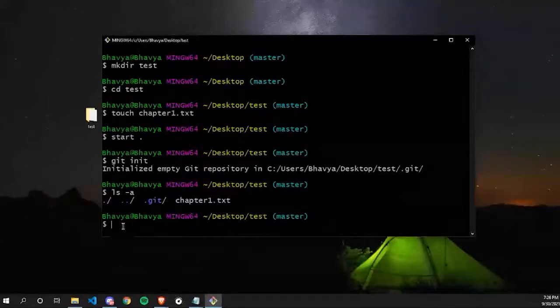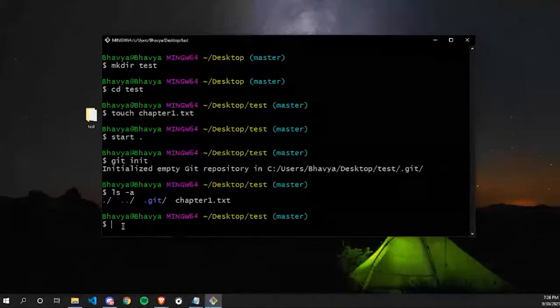Okay, are you guys able to cope up with me, or am I going too fast? Little slow. Okay, please explain ls command. Okay, I'll explain ls command again.